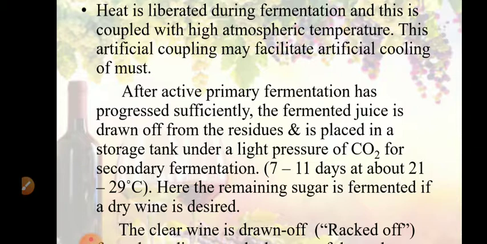So after active primary fermentation has progressed, the fermented juice is racked off from the residues and placed in another storage tank under a light pressure of CO2. So there is a layer of CO2 over it for secondary fermentation. 7 to 11 days at about 21 to 29 degrees Celsius is the time required for secondary fermentation. Here the remaining sugar is also fermented if you desire a dry wine.